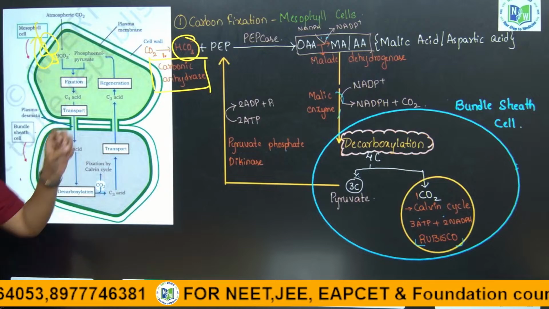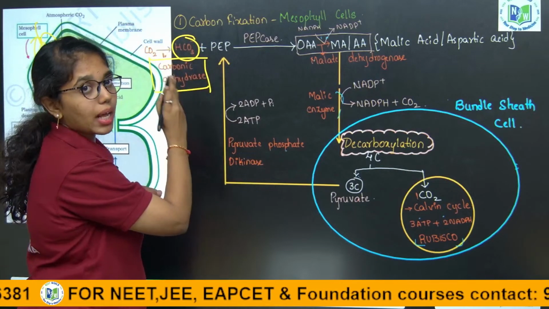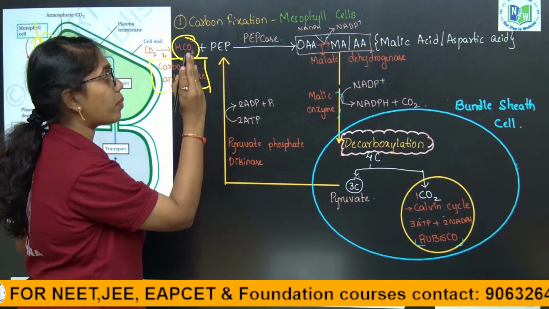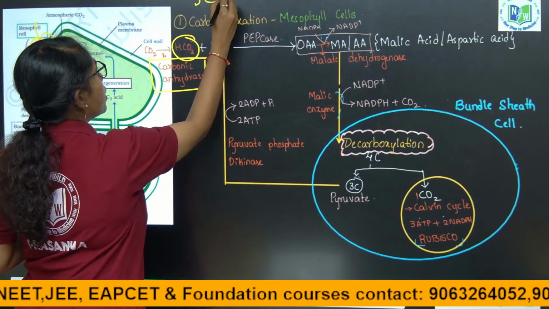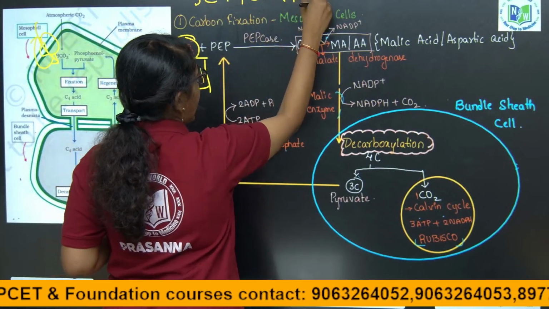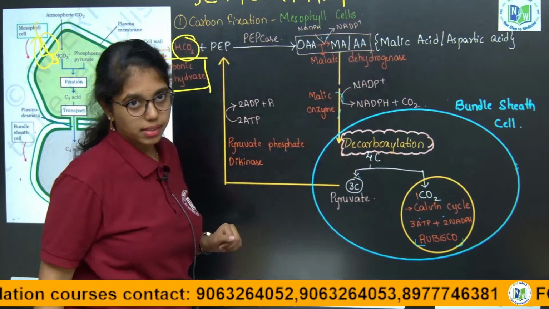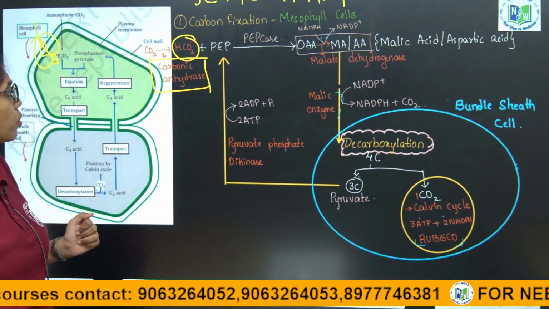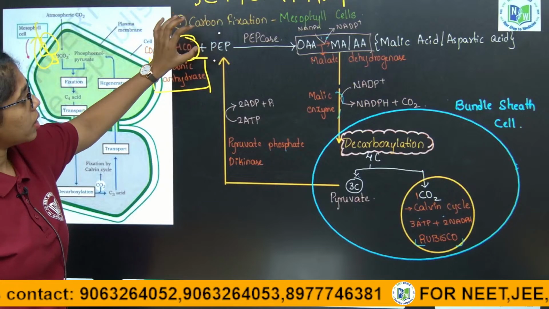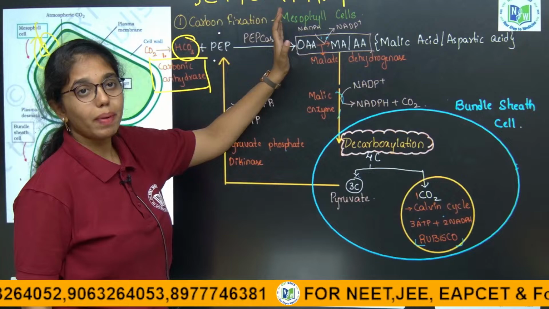Hydrogen carbonate. The primary acceptor of carbon dioxide in C4 plants is a 3 carbon compound, that is phosphoenol pyruvate. This is the primary acceptor. Most important, you have to remember the primary acceptors of both the C3 and C4 cycle. This phosphoenol pyruvate is fixed by the enzyme.